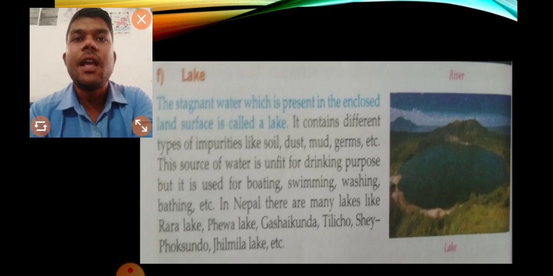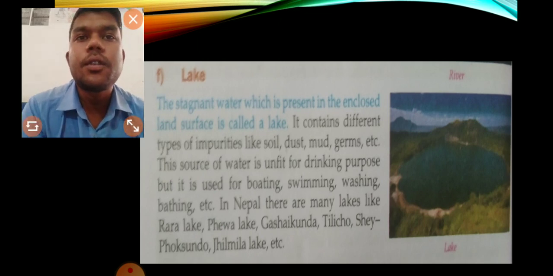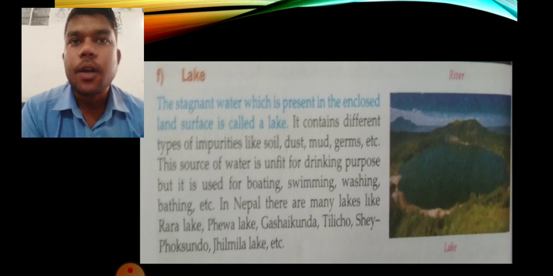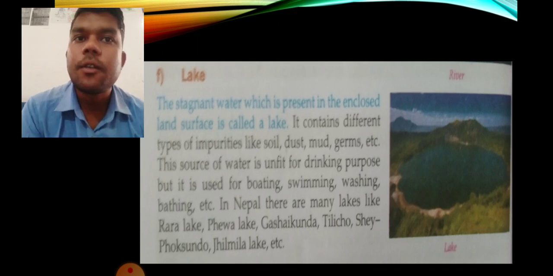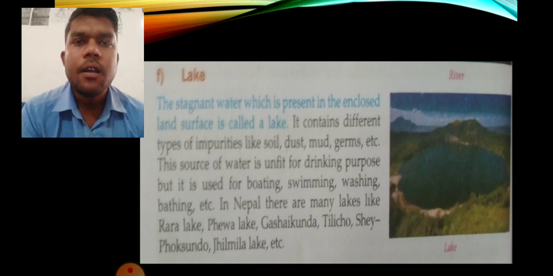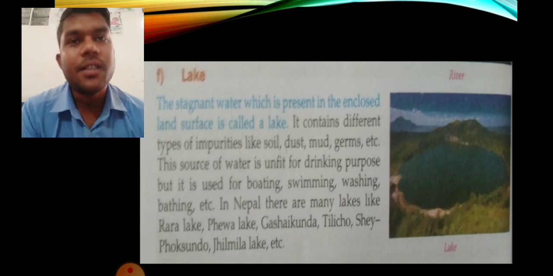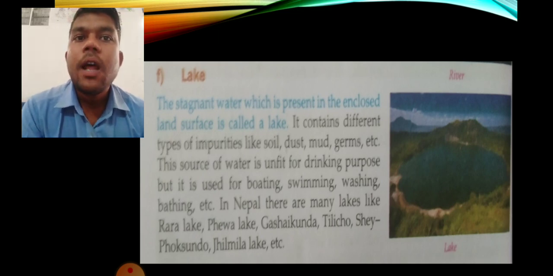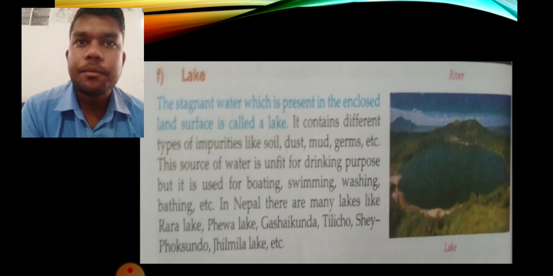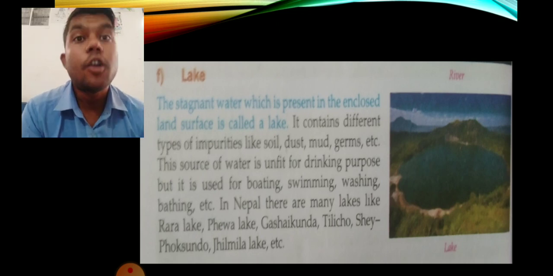River and lakes are the source of water also. Being a landlocked country, we are rich in rivers and lakes. That means we have lots of sources of water. So today we'll discuss what a lake is, and how we identify whether it is a lake, river, valley, or plateau. Lakes are stagnant water, that means not running water.